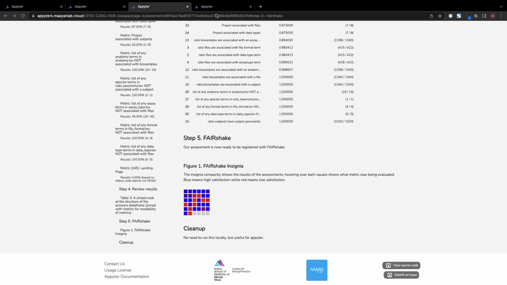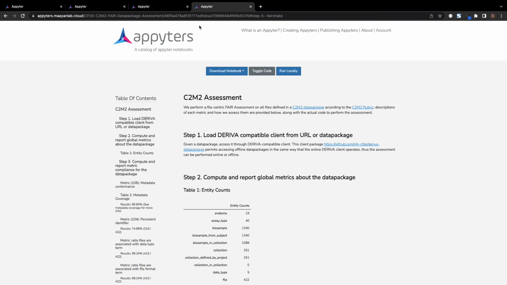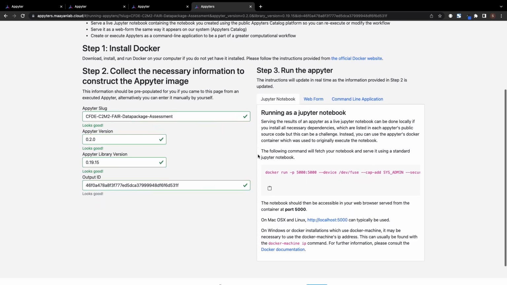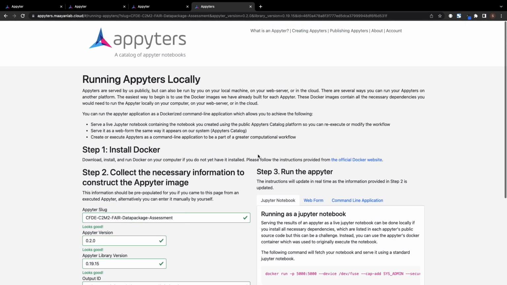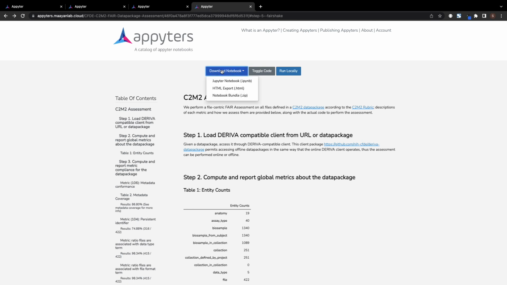The entire appyter, including all outputs, can be shared via a unique URL. The appyter can also be run locally using a Docker container, or be downloaded as a standalone Jupyter notebook to be shared, re-executed, or modified.